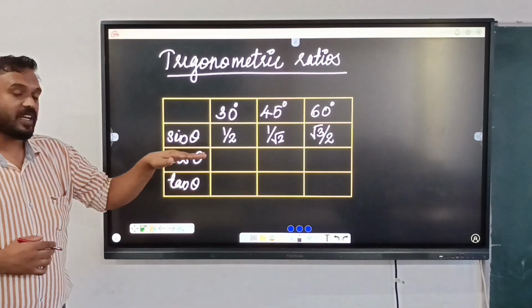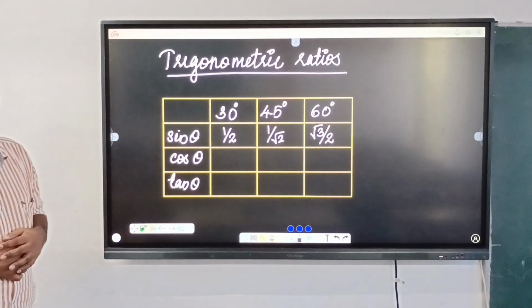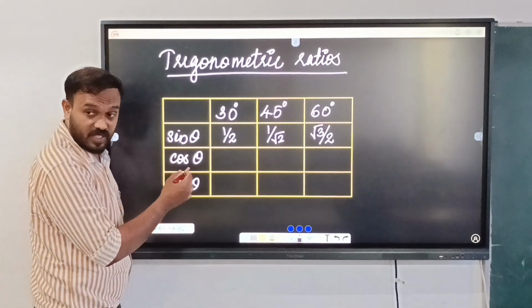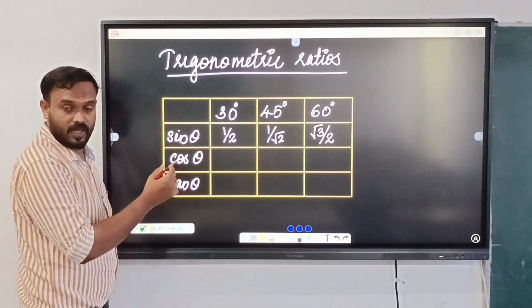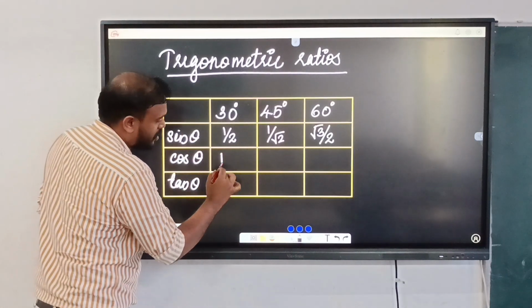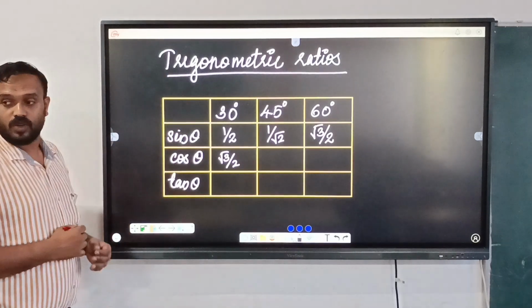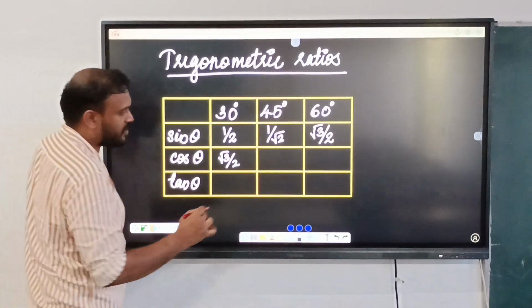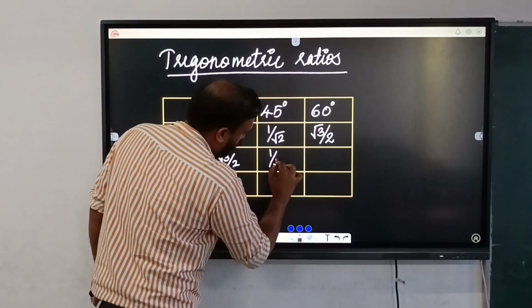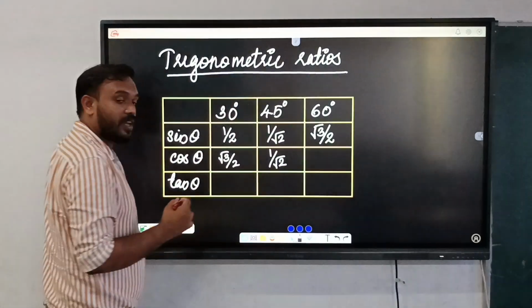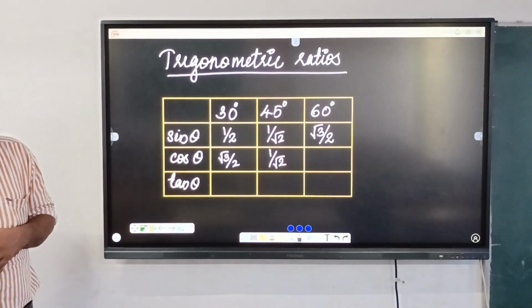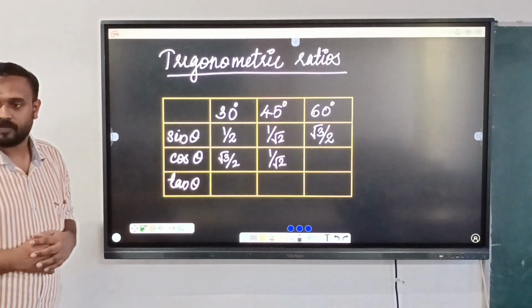If you know the value of sine 60, then easily we can find cos also. What is the value of cos 30? Yes, root 3 by 2. Then what is cos 45? Yes, 1 by root 2. And finally, what is cos 60 degree?